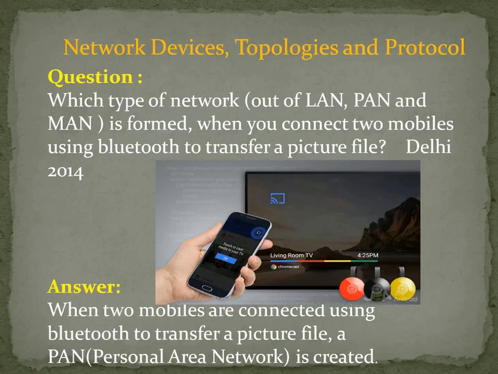Now the question is, if you are connecting two mobiles by using Bluetooth, what kind of network will it form? Yes, it is nothing but a personal area network. So the answer is, when two mobiles are connected using Bluetooth to transfer a picture file, a PAN is created. That means a personal area network is created. So hope you understand. Shall we go for the next topic?